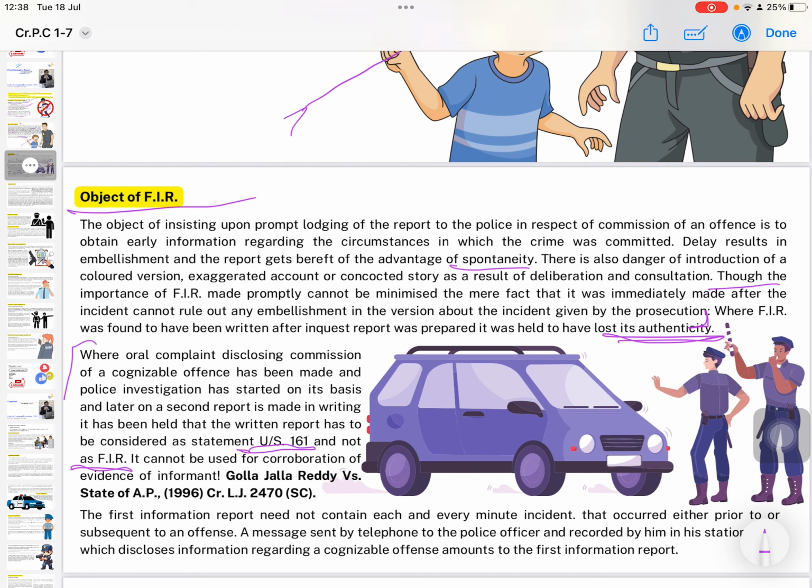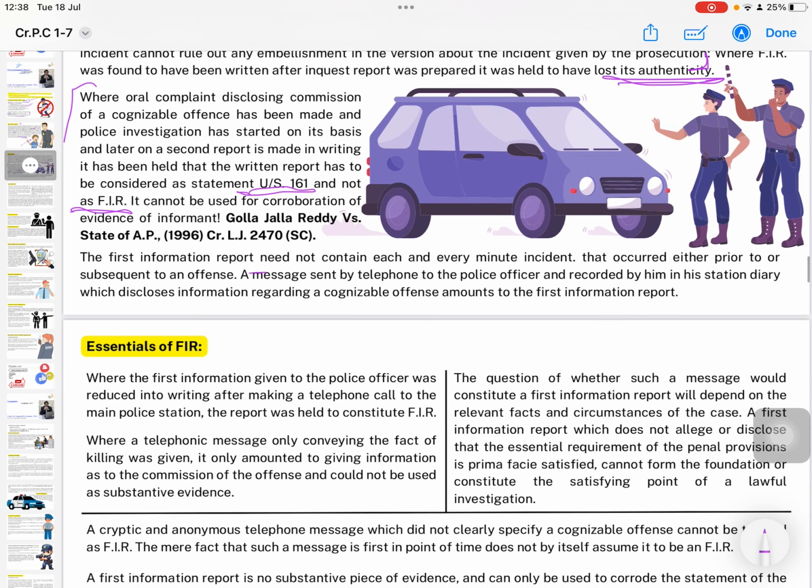It cannot be used as corroboration of the evidence of the informant. Golla Jala Reddy versus State of Andhra Pradesh. The first information report need not contain each and every minute incident that occurred either prior to or subsequent to an offense. A message sent by telephone to the police officer and recorded by him in his station diary, which discloses information regarding a cognizable offense, amounts to the first information report.